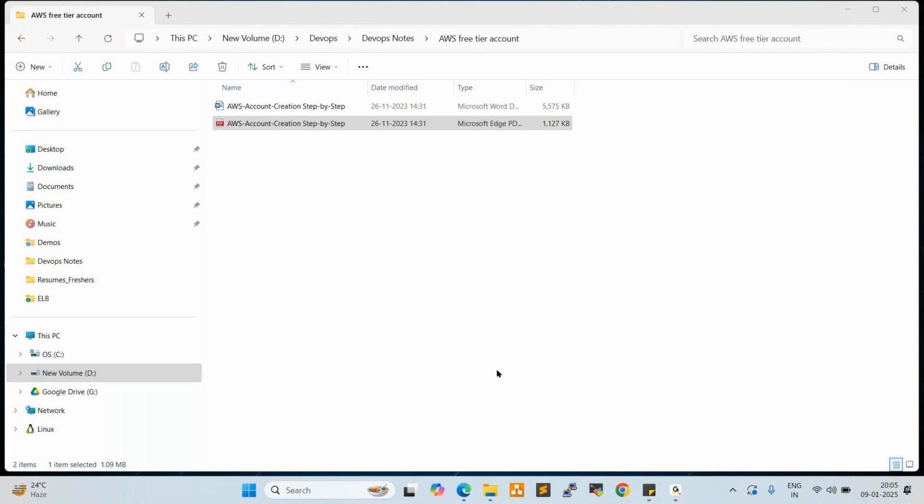AWS is a very core cloud. Most of the project teams are using AWS cloud. Along with AWS, every project team uses either Azure or Google Cloud. So companies are using multi-cloud, three clouds, and in our content we have three clouds. If you understand three clouds, you can easily cope in the projects and crack any interview.